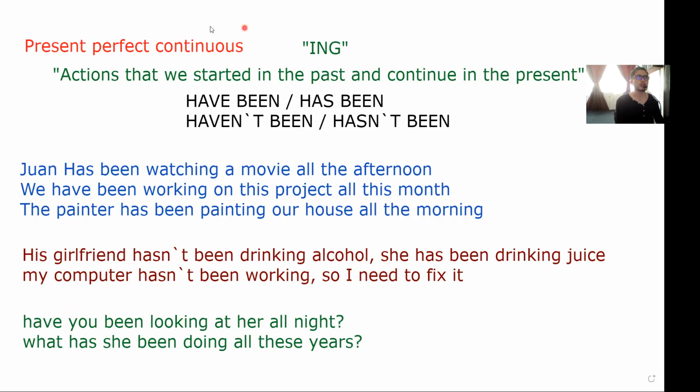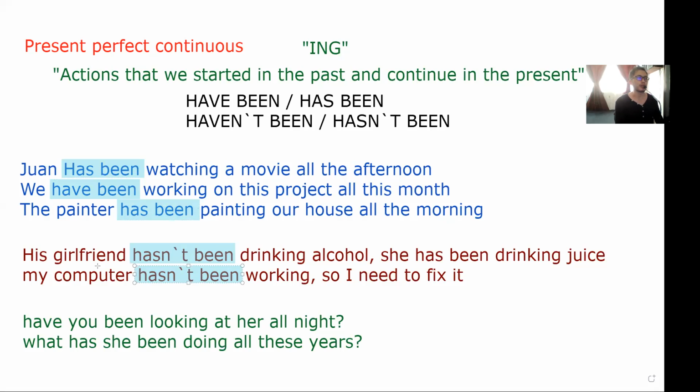So, everyone, I need you to notice this. In all the cases, in all the examples, we are using has been or have been. So we always use has been. In negative form, we use hasn't been or haven't been.